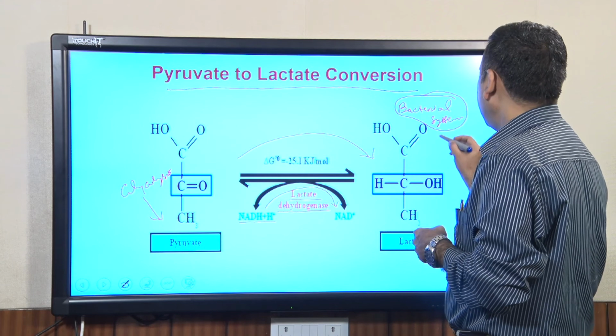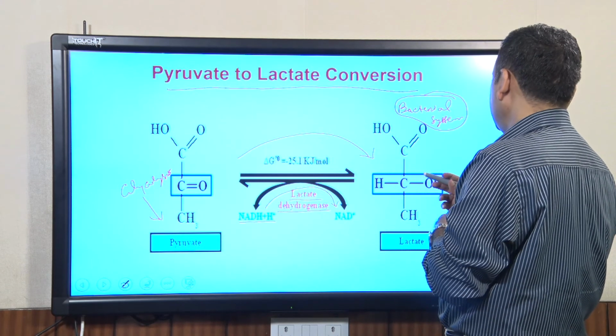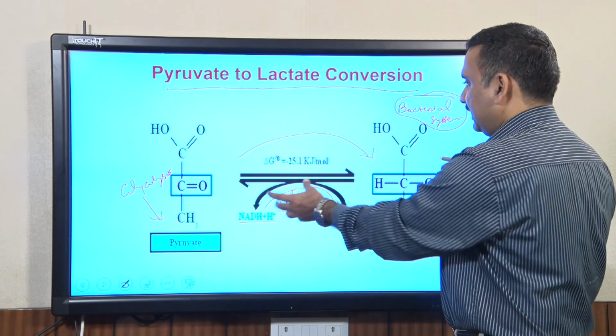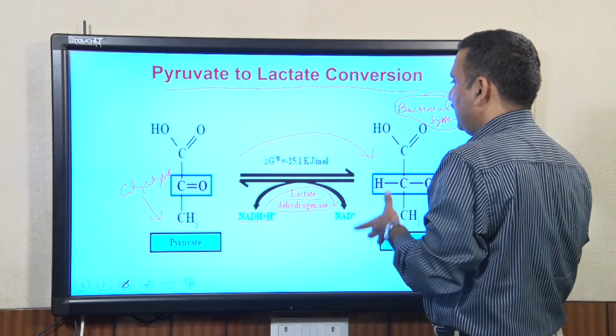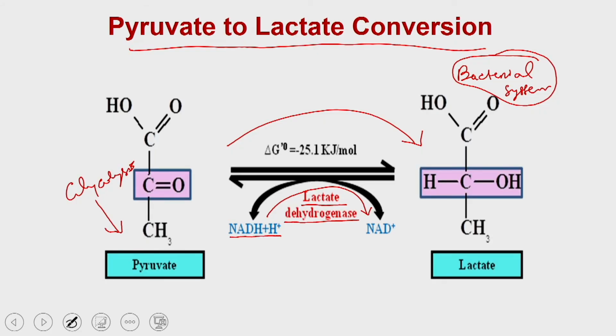One of the classical examples of a bacterial species which utilizes this reaction very optimally and produces lactate or lactic acid is Lactobacilli.